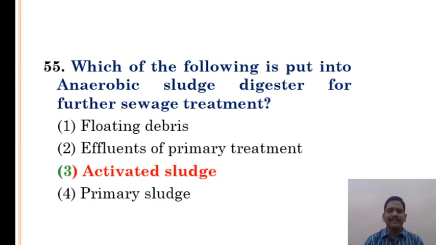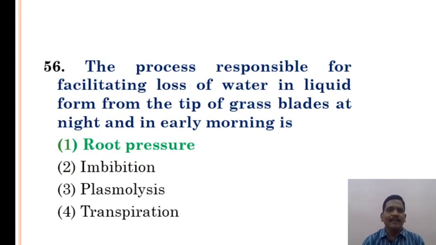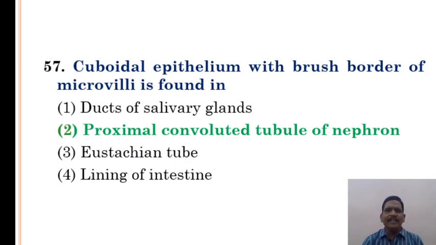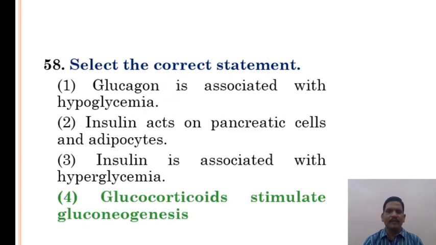Option 3, activated sludge is the correct answer. The process responsible for facilitating loss of water in liquid form from the tip of grass blades at night and in early morning is root pressure. Cuboidal epithelium with brush border of microvilli is found in option 2, proximal convoluted tubule of nephron.